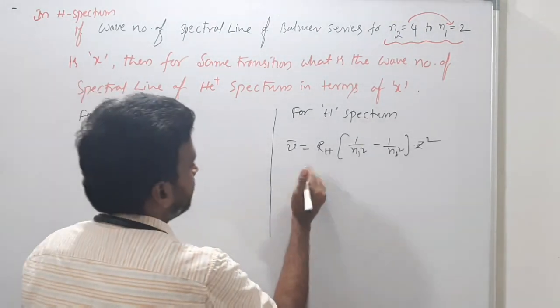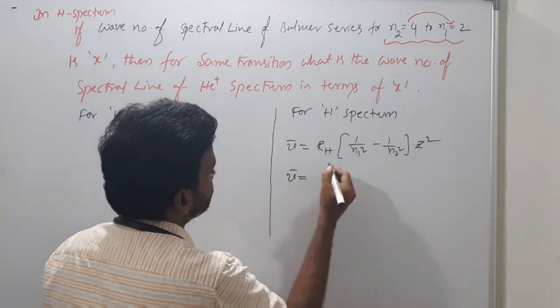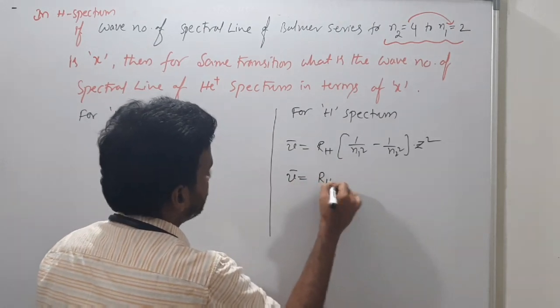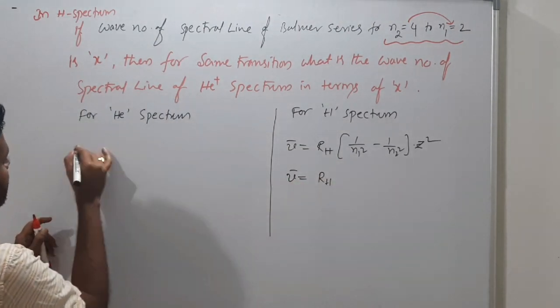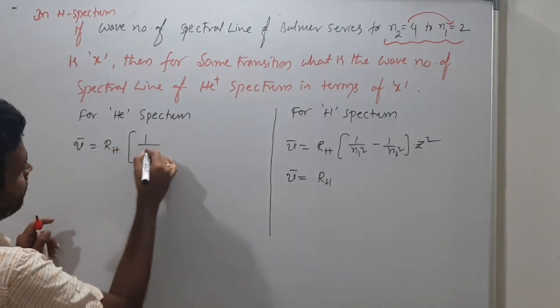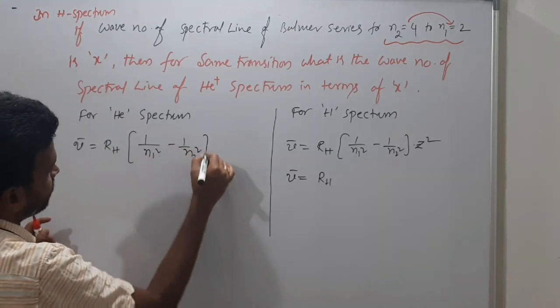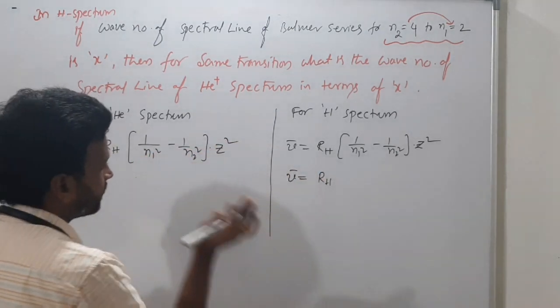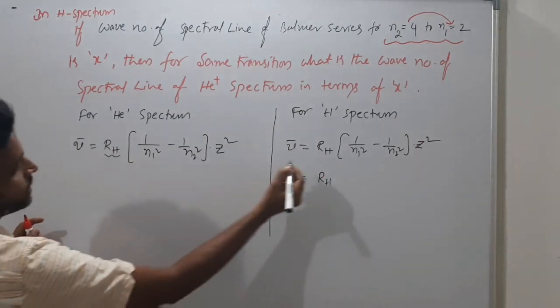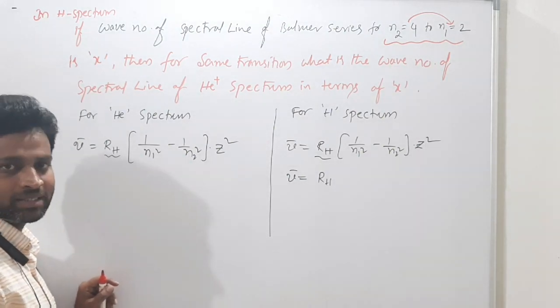Wave number nu bar is equal to RH. So here also same. For the helium spectrum, nu bar is equal to RH into 1 by N1 square minus 1 by N2 square into Z square. Here and here the common thing is RH. They are asking in terms of x.